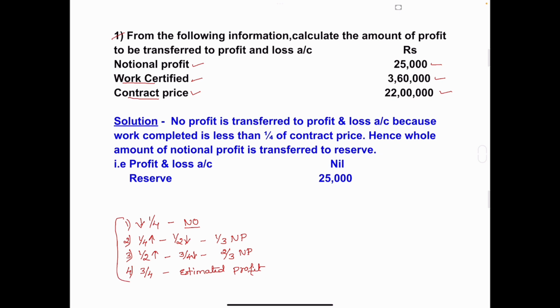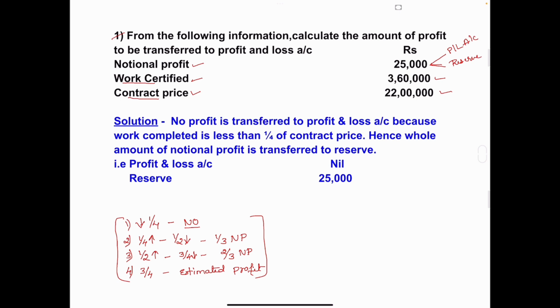On the basis of this, we have to calculate the amount of profit to be transferred to profit and loss account and reserve. Now come to the problem. In this problem, notional profit, work certified amount and contract price are given. A portion of this notional profit is transferred to profit and loss account and the remaining to reserve.